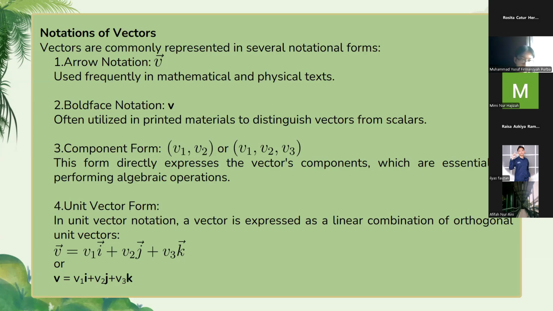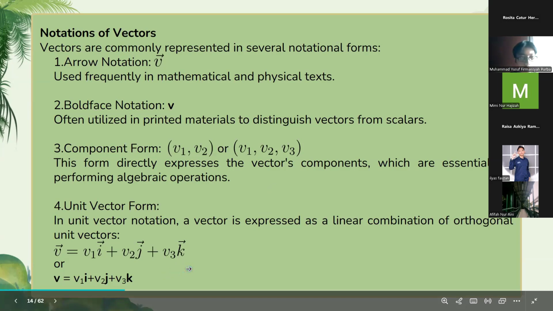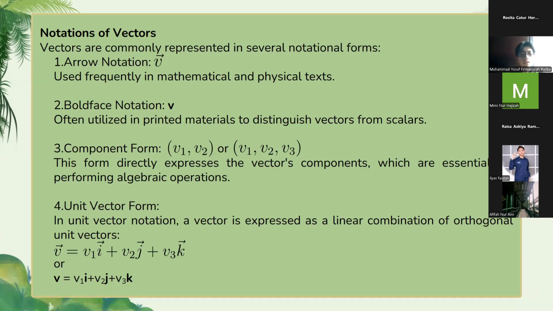So we can write vector v equals v1 i plus v2 j plus v3 k, or with both styles. On the top is arrow notation and on the bottom is boldface notation.